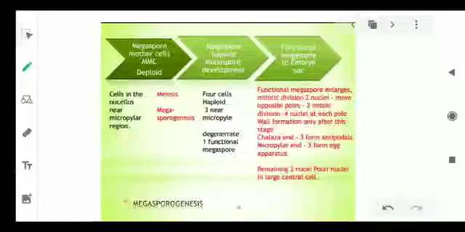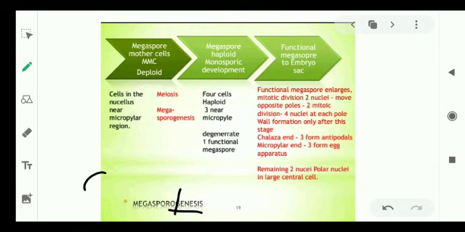In today's session, we will discuss megasporogenesis and embryo sac development. Megaspore refers to large spore. Genesis refers to formation. So, what is megasporogenesis? The process of formation of megaspores from megaspore mother cell or MMC through meiosis is referred as megasporogenesis. A diploid megaspore mother cell or MMC will undergo meiotic division and it produces haploid megaspores.